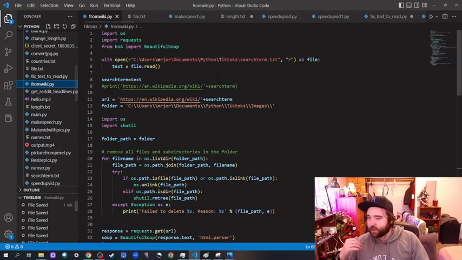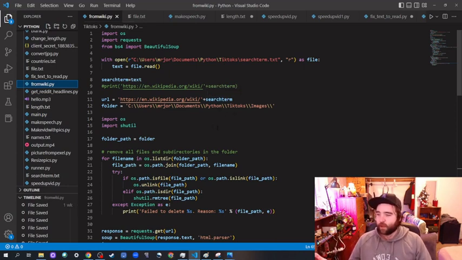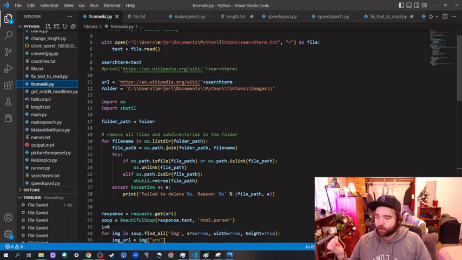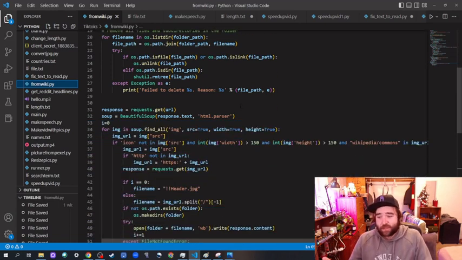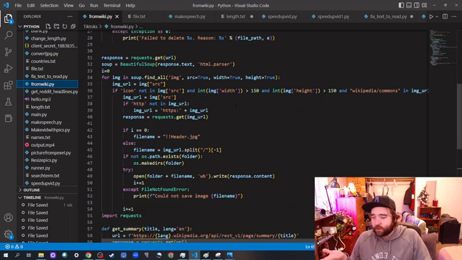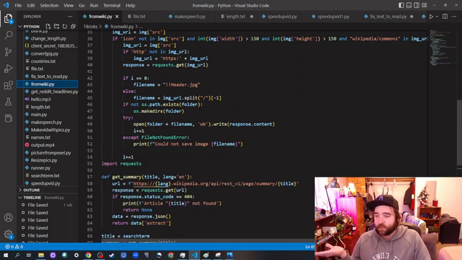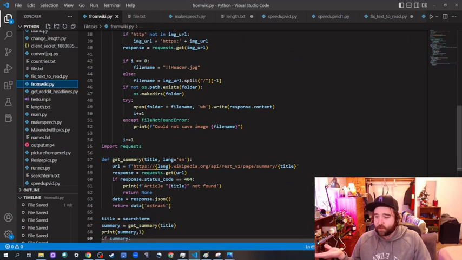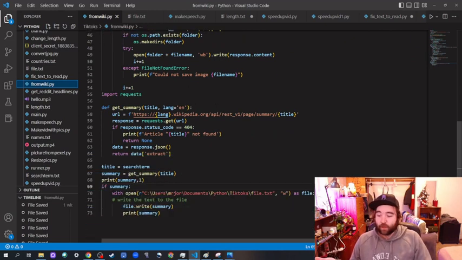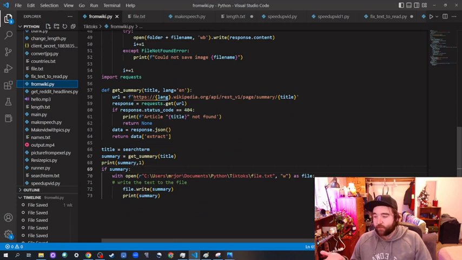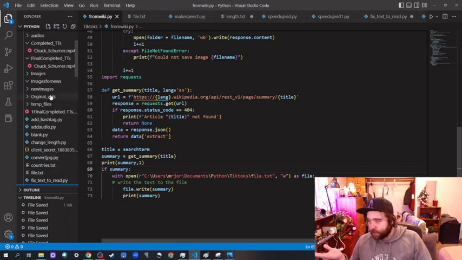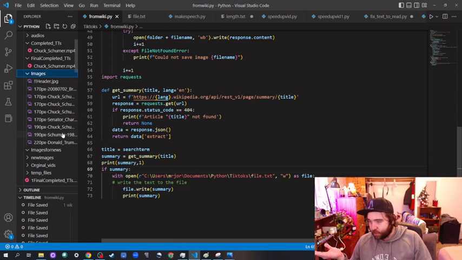So now let's look at the from Wikipedia. So this is getting all of the data from Wikipedia. You see it goes to the search term folder, gets the text file that has the search term in it. And it just does all this stuff. And again, I don't know how to do this. Like, ChatGPT just did all of this. It's getting the pictures from the Wikipedia article. It's getting the summary of the Wikipedia article. And it's saving all of the pictures into this folder right here. As you see, it already started doing it.